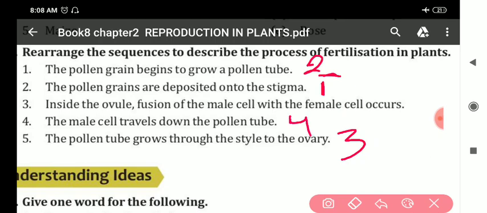Male cell travel down the pollen tube, and inside the ovule fusion of male cell with the female cell occur. This will be fifth point. All of you got understood?